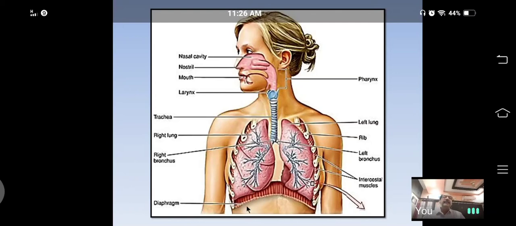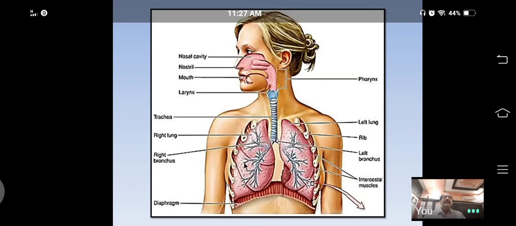Below the lungs, there is a thick horizontal muscular wall. This thick horizontal muscular wall is called the diaphragm. It is made up of phrenic muscles. By contraction and relaxation, the diaphragm helps with inspiration and expiration. The diaphragm also protects the lungs and heart from the rest of the visceral organs such as the stomach, liver and intestine.